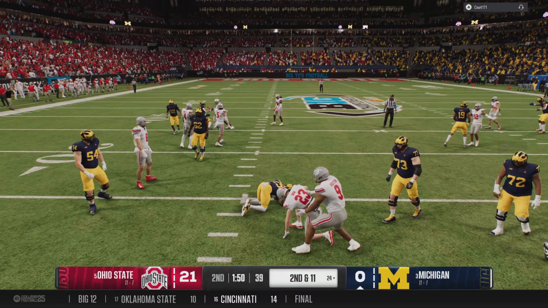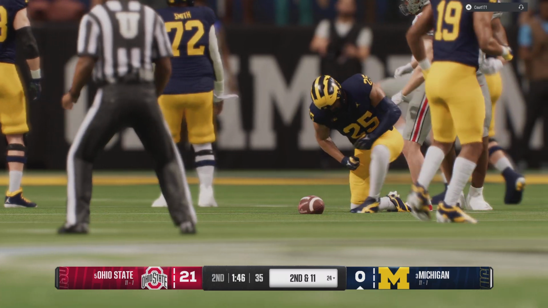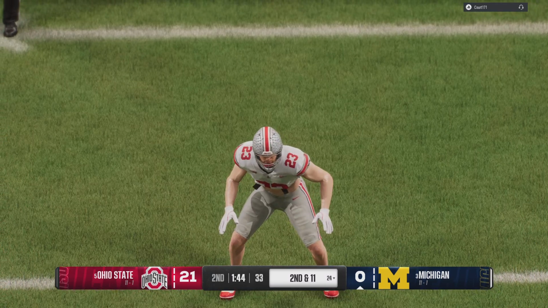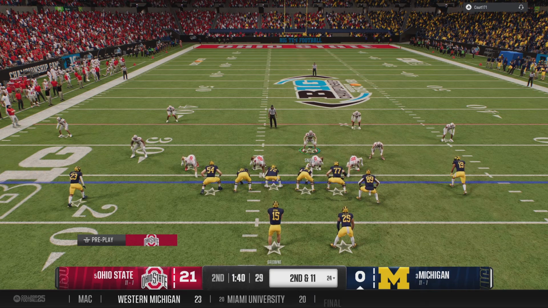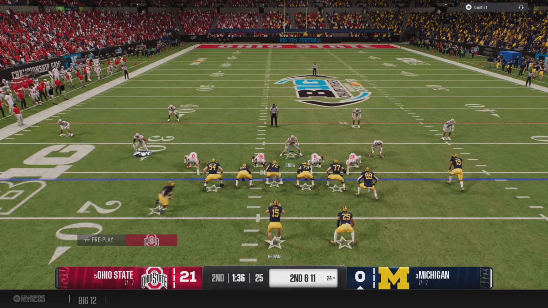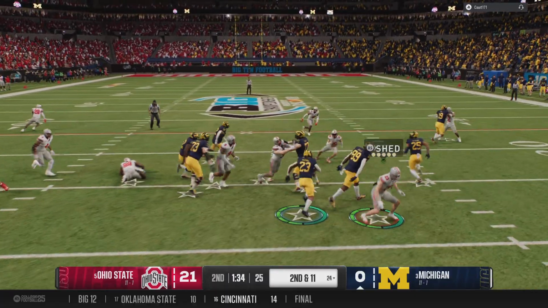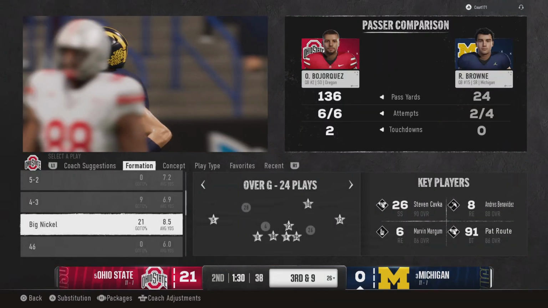They'll stop him behind the line for a loss of 1. Well, that's a great play all around by this defense. Your first-level defenders hold their own at the point of attack, allowing the second and third-level players to roam free and make the tackle close to the line of scrimmage. Quick pass. Here comes a jet sweep. And the sophomore able to bring him down quickly.